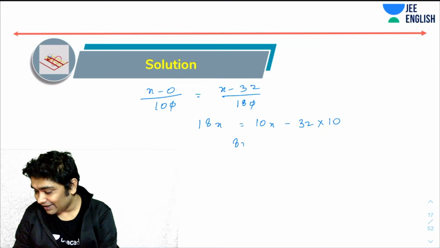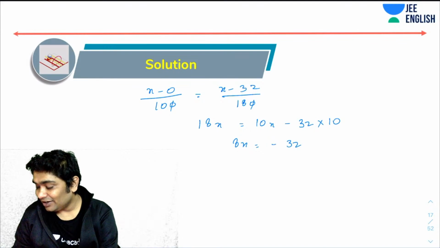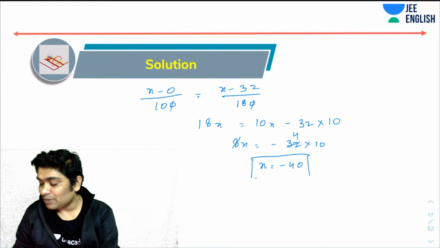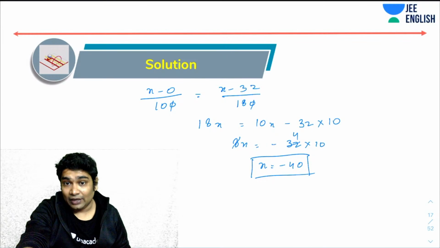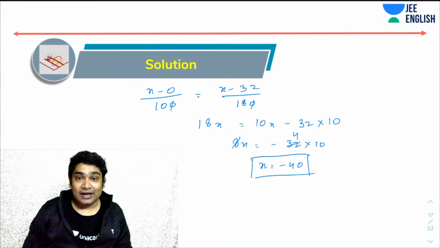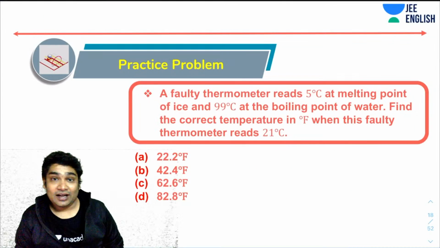So you realize 8x equals minus 32 into 10, and this is x equals minus 40. So yes, minus 40 is the reading where the Celsius scale and the Fahrenheit scale would read the same value. Okay. All right, very well done. Now let's try another one.